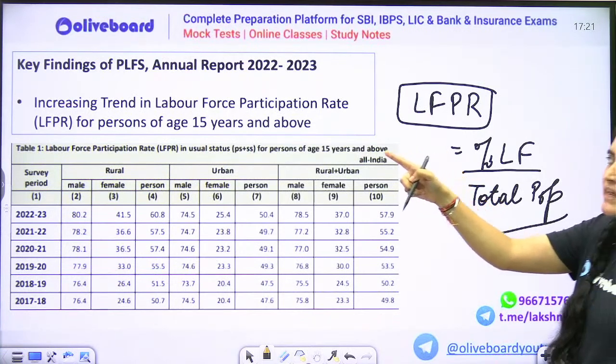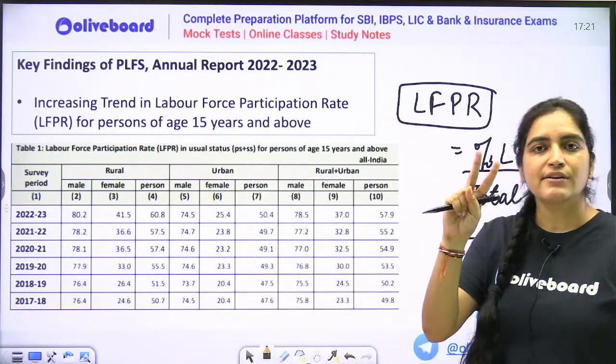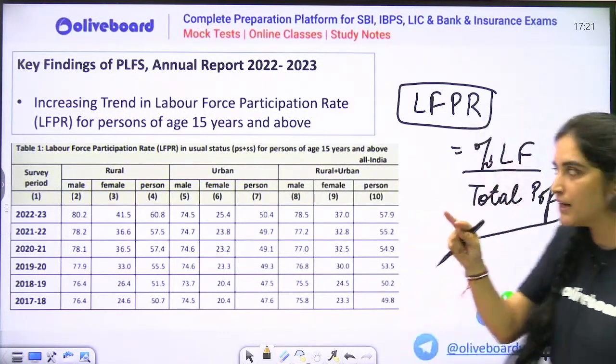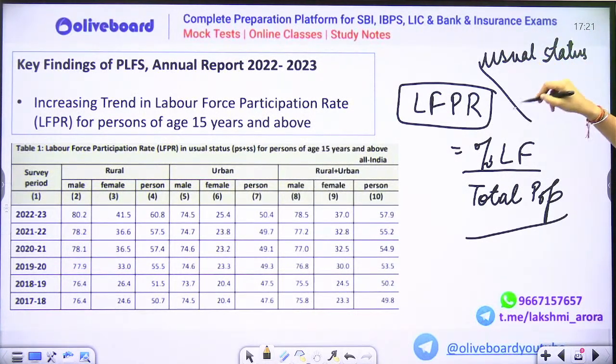So when I talk about LFPR, there are two datas in your PLFS annual survey. One is related to your usual status data and the other is related to your current weekly status. So I am taking into account over here only the usual status data. Why?